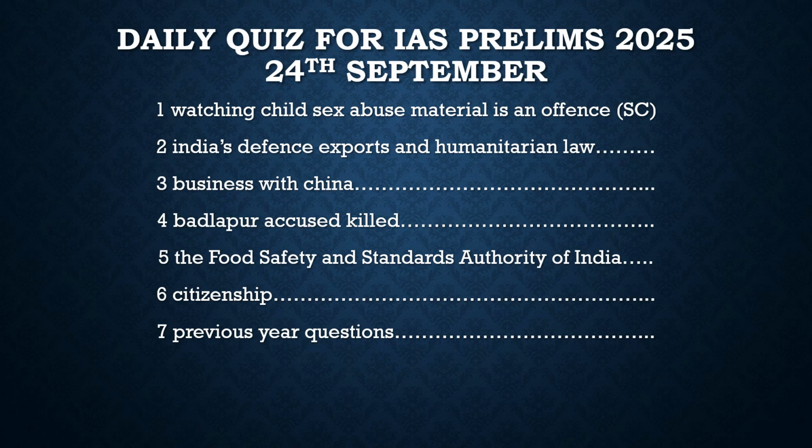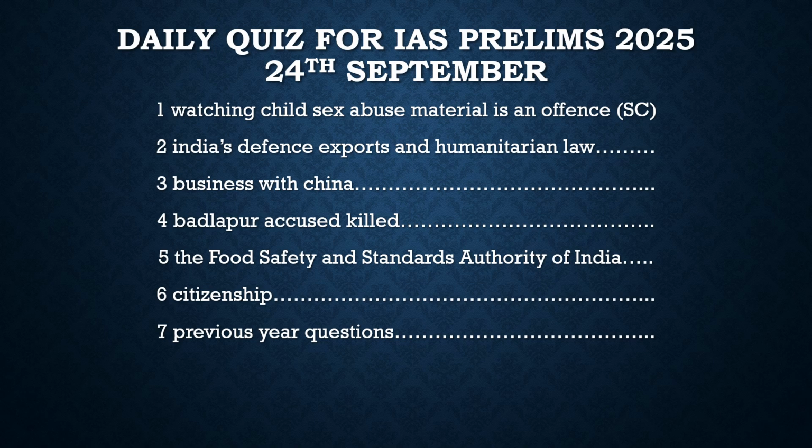Also, with respect to this case, the Supreme Court made an interesting point here. What did the Supreme Court say? It said that we should not call it child pornography, because pornography is something which is very much consensual, where both the parties give their consent to having sexual intercourse. But here the persons involved are below the age of 18, and their consents are not valid because they can't give sexual consent.